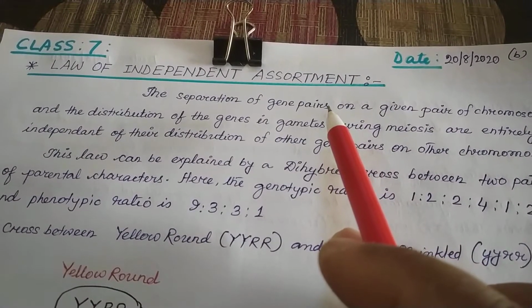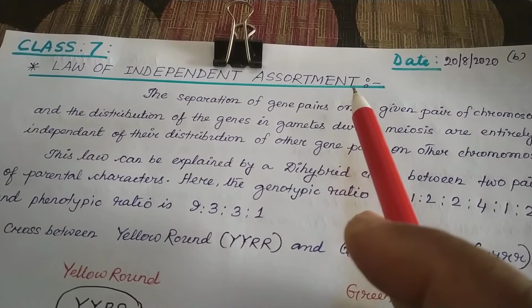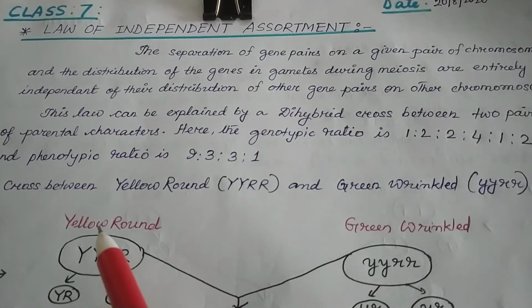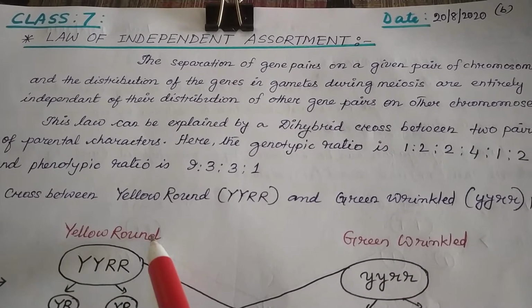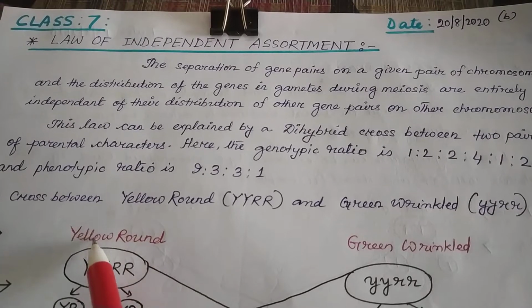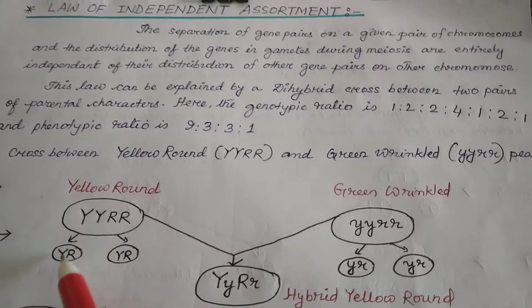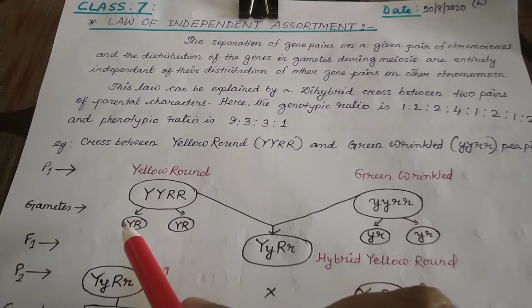Not only for tallness but, in the case of the pea plant, for flower color, that is violet or white. If you think about this example, yellow seed and round shape of the seed, if we consider the two pairs of parental traits, during gamete formation this character will go to two gametes.